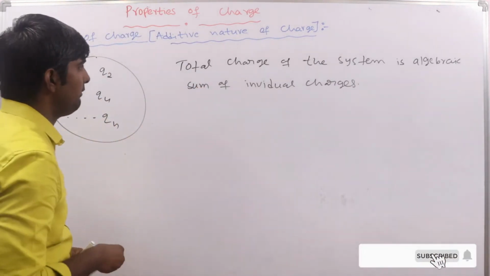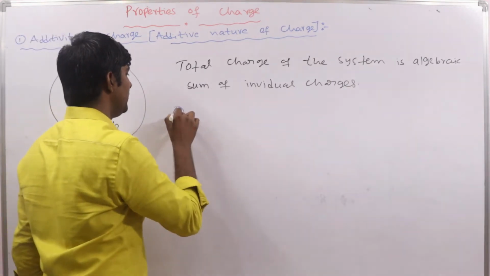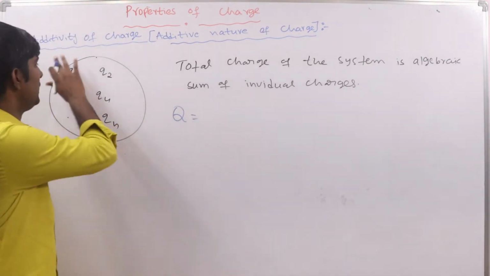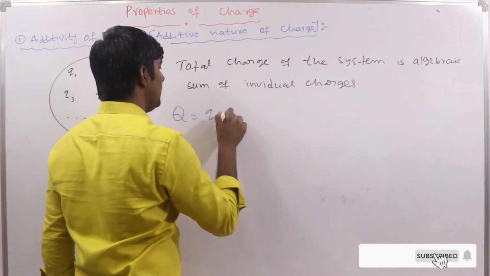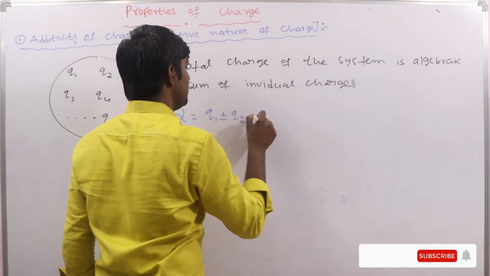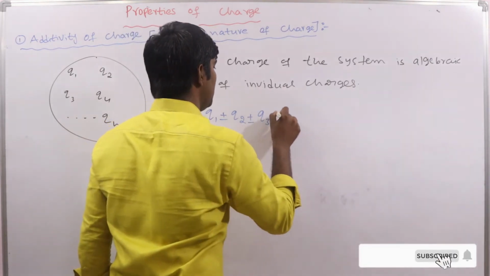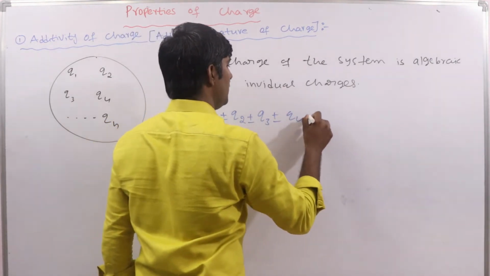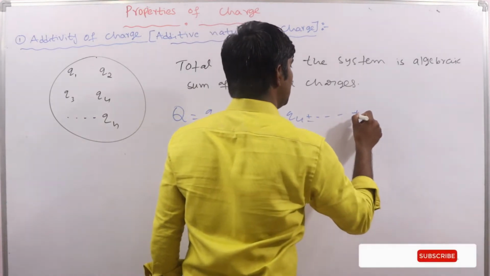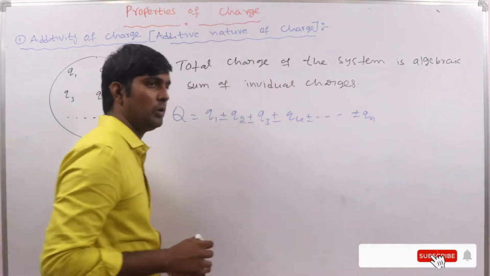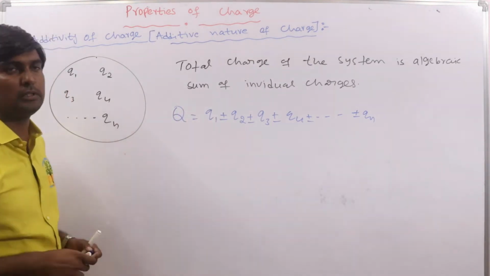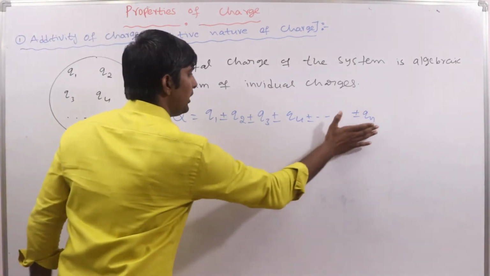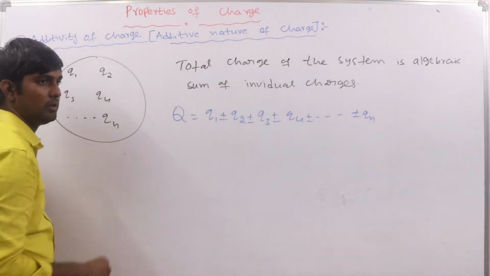Mathematically we can represent this. Let us assume that q is the total charge of the system, then we can say q = q1 plus or minus q2 plus or minus q3 plus or minus q4 and so on, plus or minus qn. This is the total charge of the system, and we get it by the algebraic sum of the individual charges.